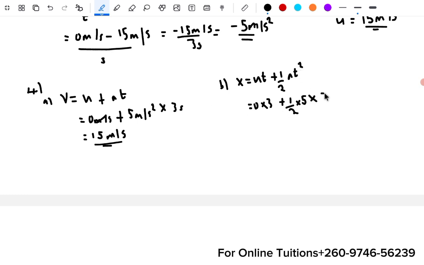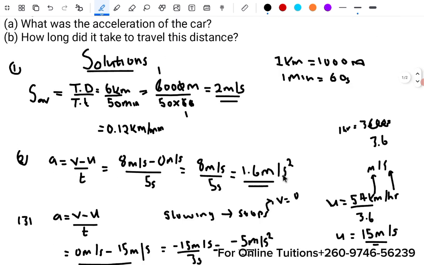Okay, so you say 3 squared. These will give us a 0, you can forget about them. So half times 5 times 3 squared, and 3 squared happens to be 9. So now this is going to be 5 by 9, multiplied, so 5 by 9, that's 45, divided by 2, you actually get 22.5 meters. Okay, and so you can calculate for this one.